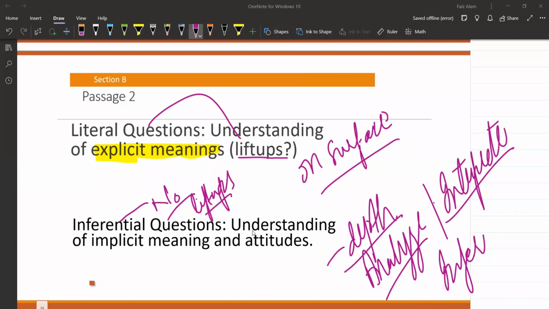Because an inferential question asks you to go for implicit meaning, in-depth meaning. You have to analyze, you have to interpret, and you have to infer the answer to the question by going a little in depth, and you need to tell the attitudes too with that, attitudes of the character and attitudes of the writer towards the character.